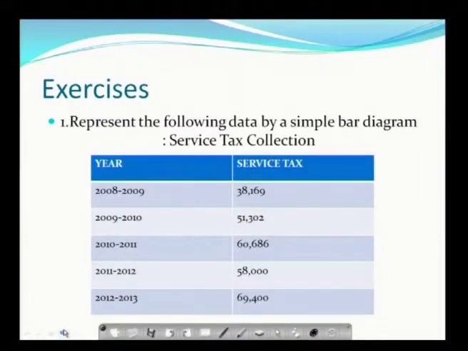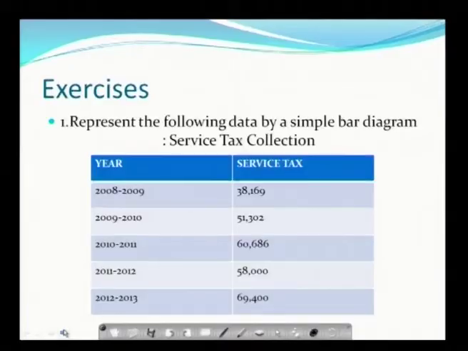By seeing the following simple diagram, you have another problem where we have the data of service tax collection. For this problem he has given the academic year and corresponding service tax. You can represent this in the form of a simple bar diagram where you take year on the x axis and the service tax on the y axis, and if you plot it you get the simple bar diagram.